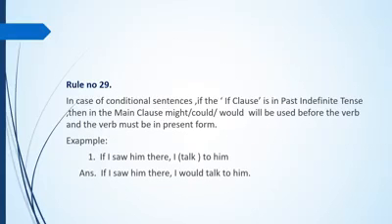Example, if I saw him there, I talked to him. Notice in the sentence the past form of the verb see, that is saw, is used here. So in the main clause we have to use would, could or might, then the present form of the verb. So the answer is if I saw him there, I would talk to him.